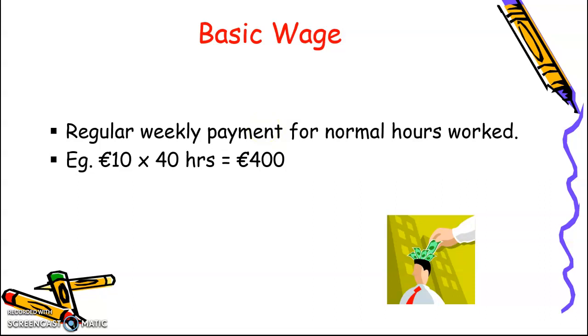Most people would work maybe 39, 40 hours in a week, and they get a standard hourly rate for working those hours. So for example, here, the basic wage is a regular weekly payment for normal hours worked, and that is €10 for 40 hours, which would be €400.